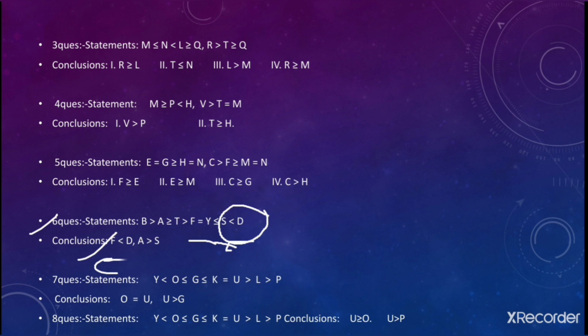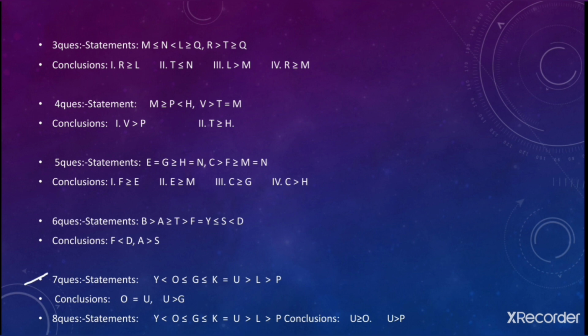Fine. Next is A greater than S. This you need to check out. You need to move forward from A to S. You can move from A to T and from T to F and from F to Y, but after Y you have this what? Closing gate. If you have the closing gate, then you cannot arrive. Since you cannot arrive, so in this way this also goes false.